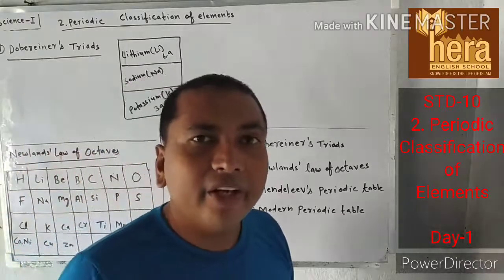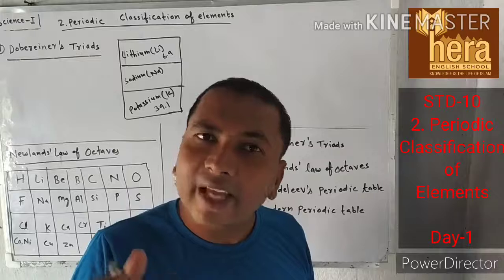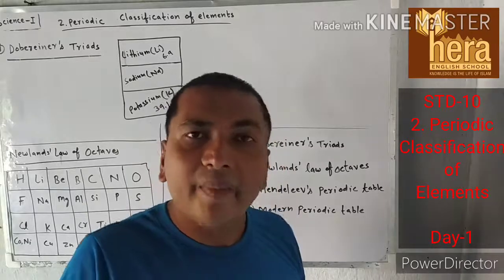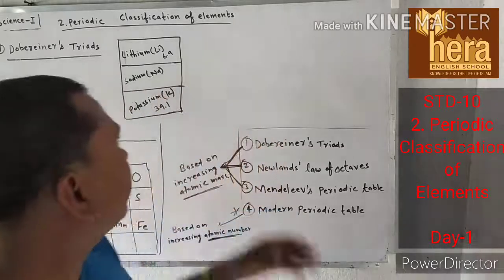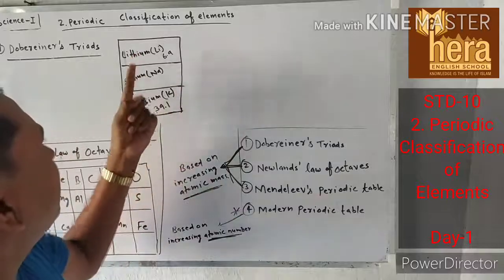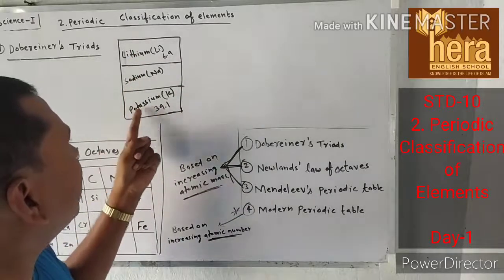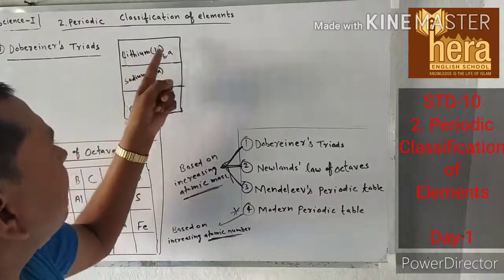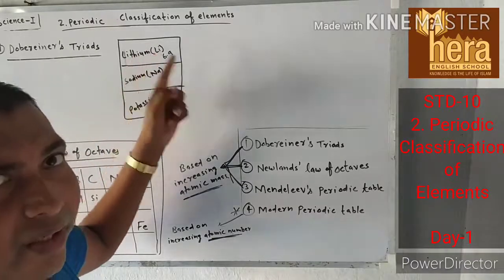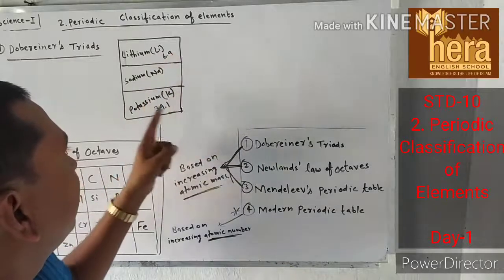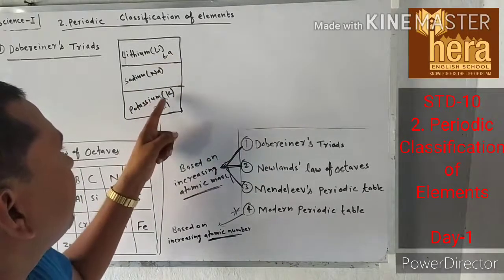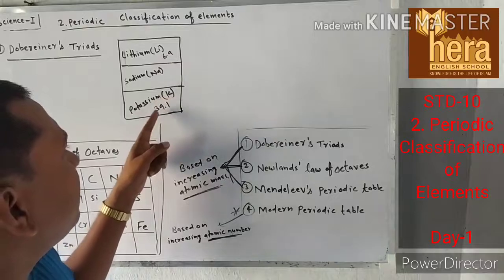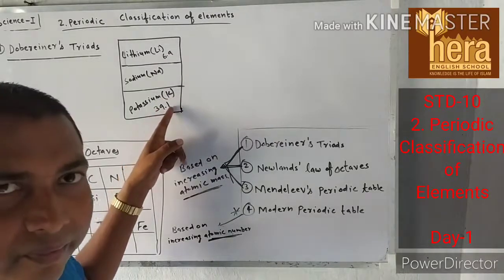Here I have taken 3 elements: lithium, sodium and potassium. Lithium, symbol Li, has atomic mass 6.9.